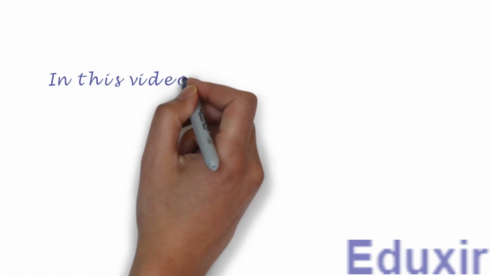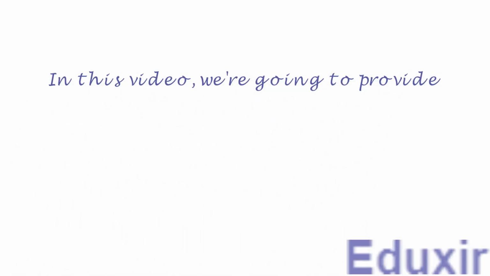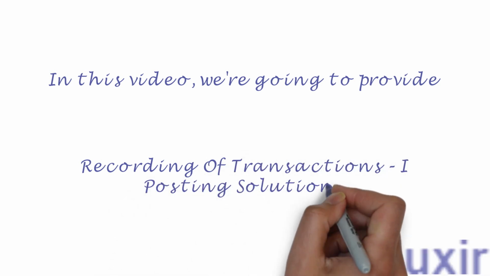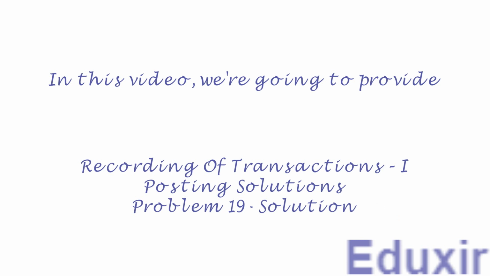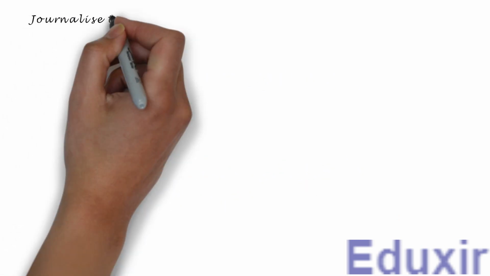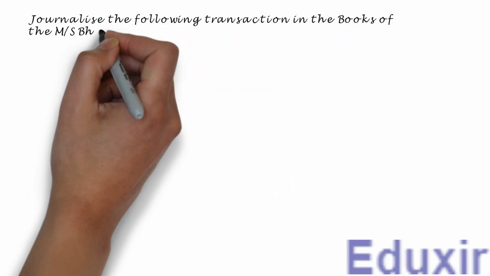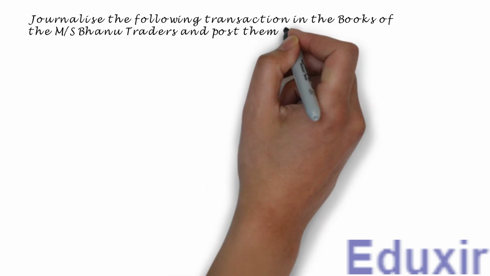In this video, we are going to provide recording of transactions 1, posting solutions, problem 19 solution. The problem statement is as follows. Journalize the following transaction in the books of the Messrs. Bhanu Traders and post them into the ledger.